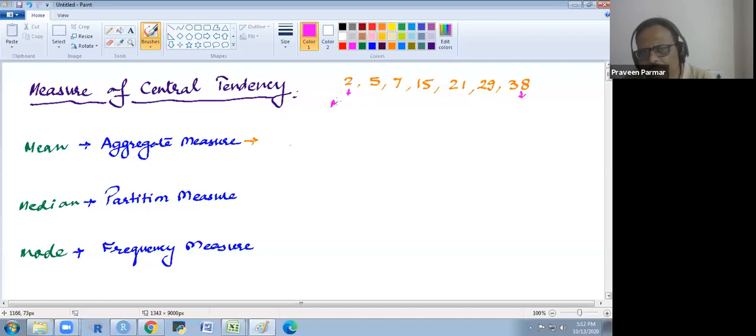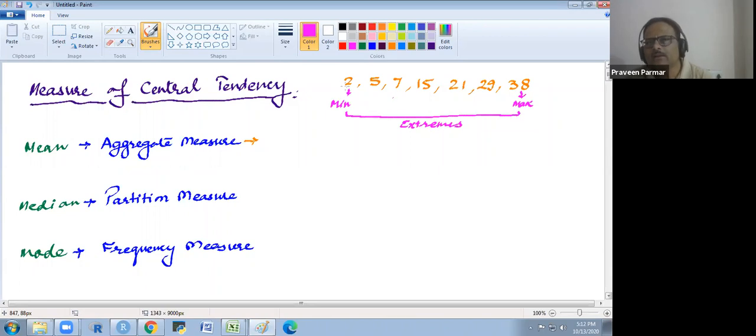This is the minimum value and this is the maximum value. These are the extremes of the data.